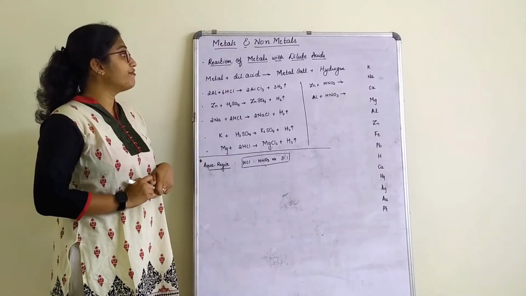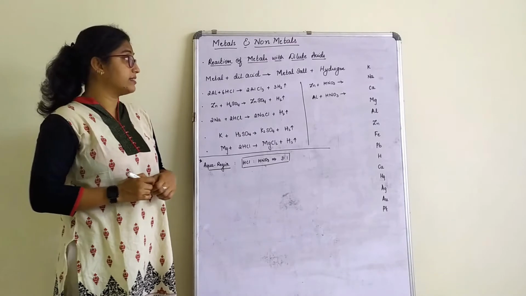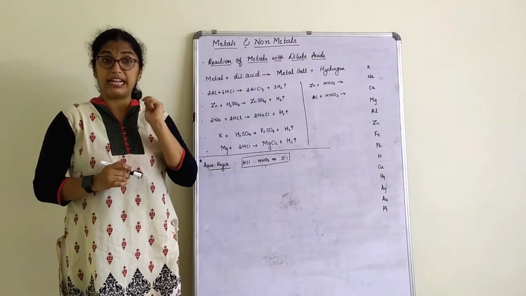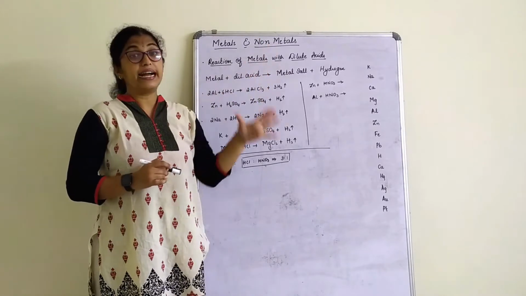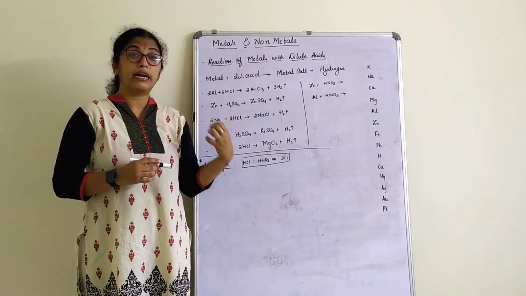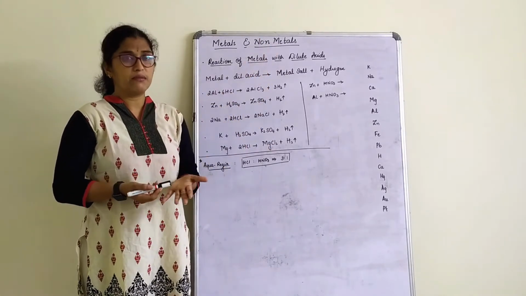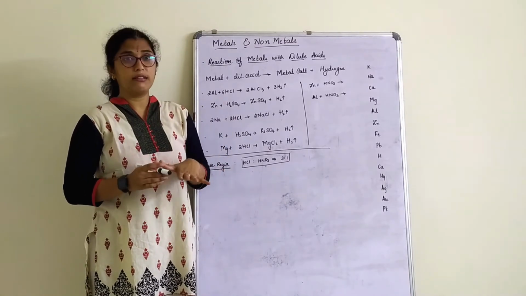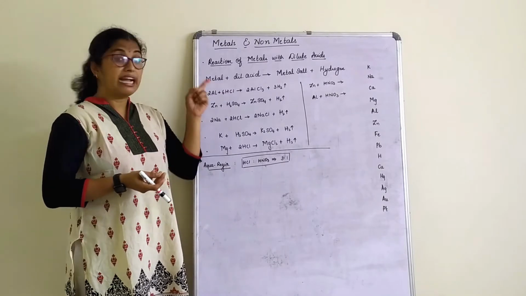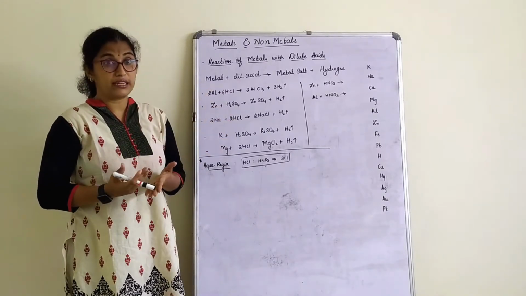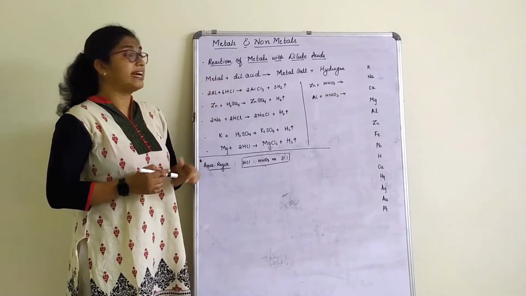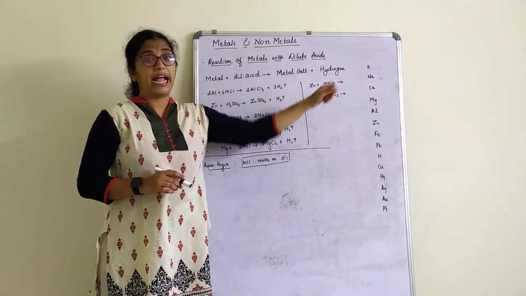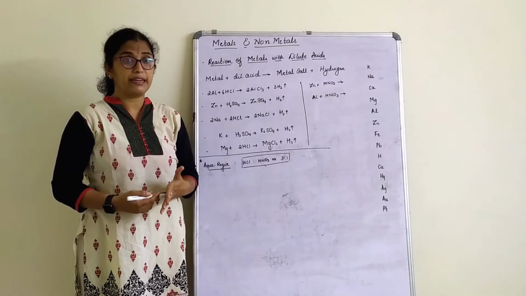So, reaction of metal with dilute acid. Now I have written something here, dilute acid. That actually means the acid we use here should be a dilute mineral acid. What are mineral acids? Sulfuric acid, hydrochloric acid, all these are mineral acids. Dilute, not in the concentrated form. A metal reacting with the dilute acid will give its respective metal salt, and hydrogen gas is liberated.